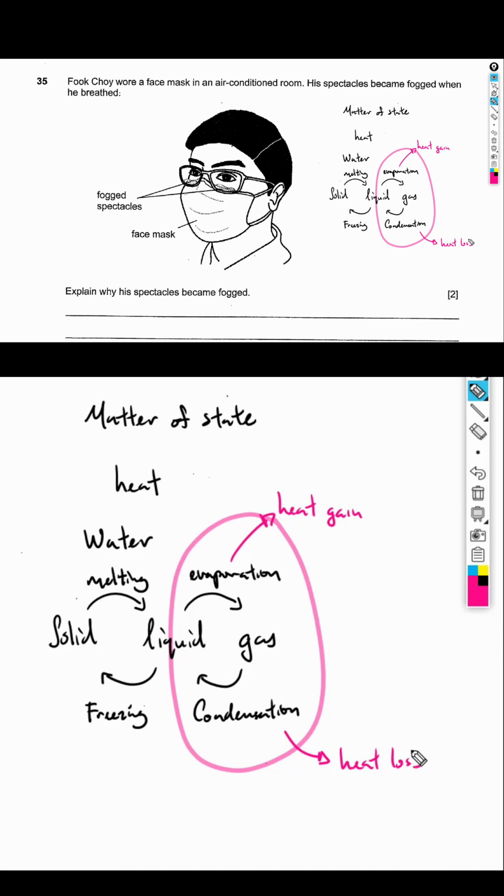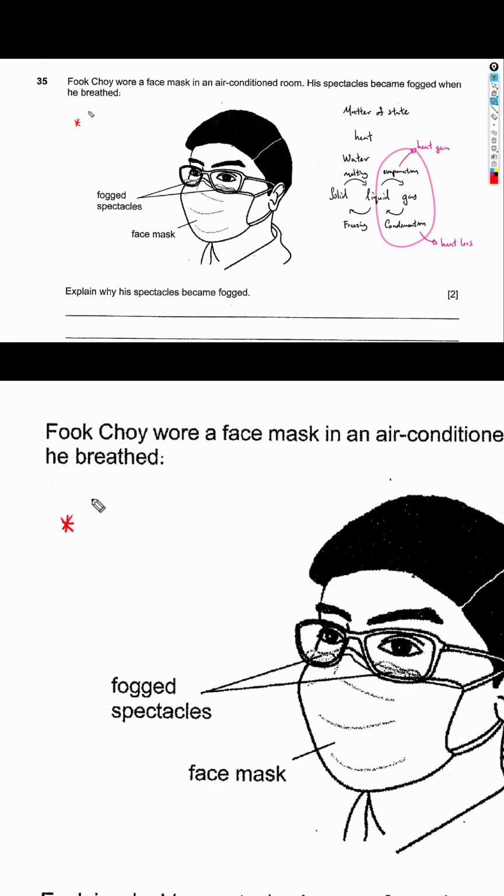So knowing all this would help you to answer this particular question about spectacles becoming foggy when he breathed out of his mask. What happens is that when people breathe out, you also need to remember that through the exchange of gases, we will also breathe out water vapor. And you need to remember that water vapor is a gas, it's in a gaseous state. So your water vapor will escape through the top of the mask and then come into contact with the lenses of the glasses.